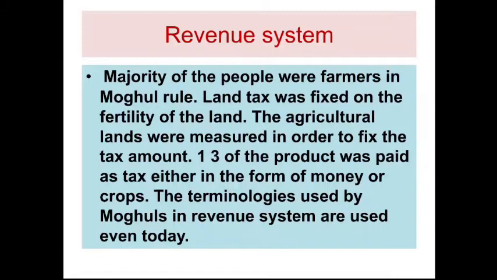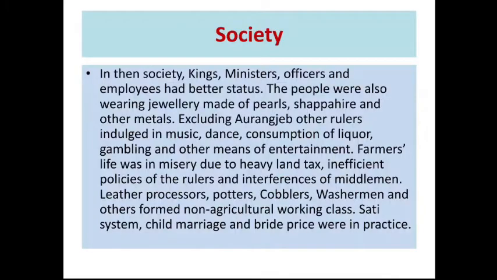Next, the revenue system. The majority of the people were farmers, and the main occupation was agriculture, so only farmers paid taxes. Land tax was fixed on the fertility and quality of the land: excellent land, medium land, lower land. The agricultural land was measured in order to fix the tax amount at one third of the produce, paid either in the form of money or crops.